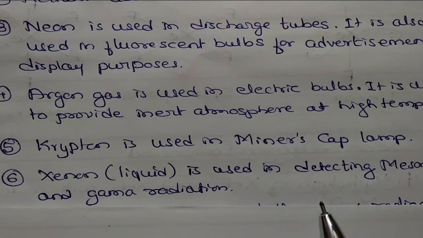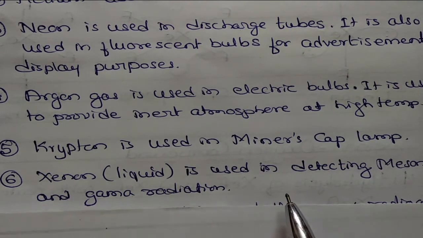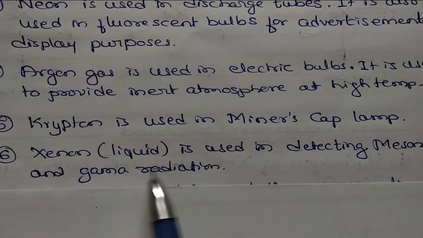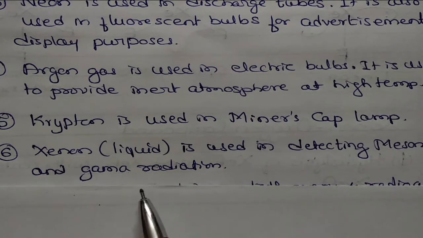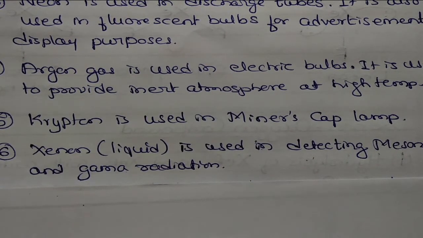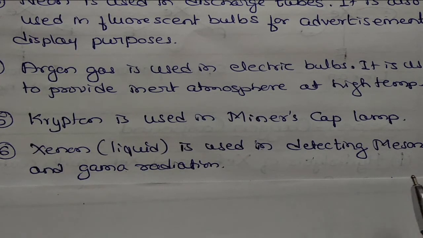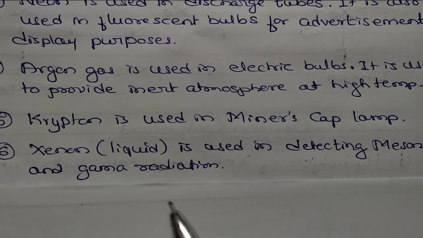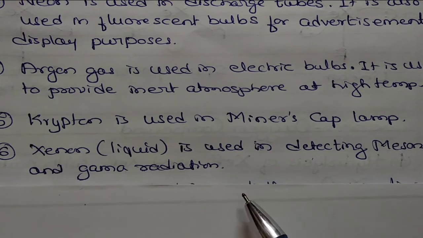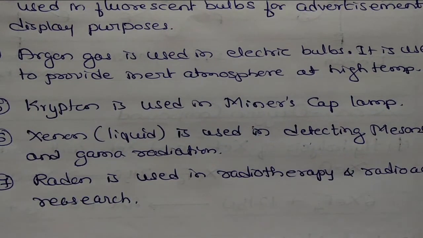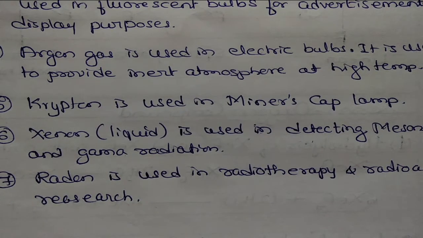Next is xenon. Liquid xenon is used in detecting mesons and gamma radiation. Mesons are also particles in the atom. Okay, so proton, neutron, electron, similarly mesons; you may come across this in physics also. And gamma radiation. Then lastly radon. Radon is a radioactive element. It is used in radiotherapy and radioactive research. Okay, so these are some uses of the noble gases.